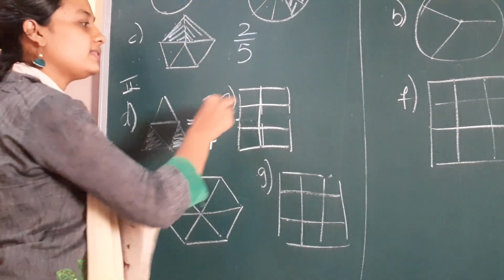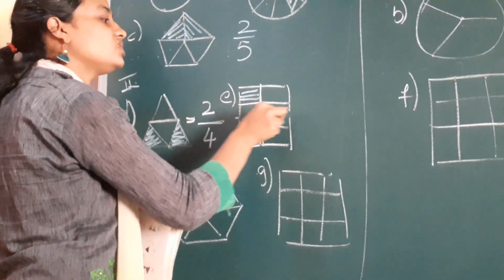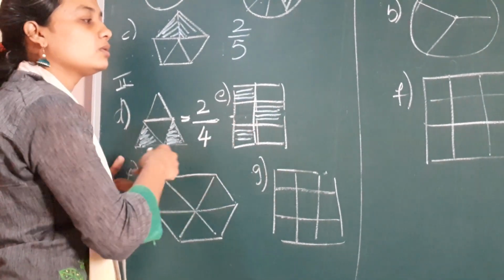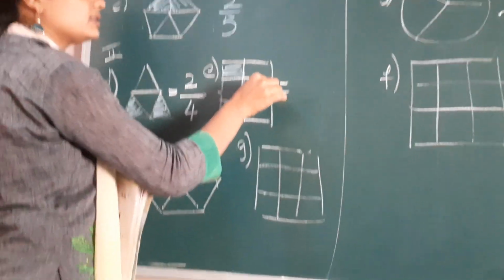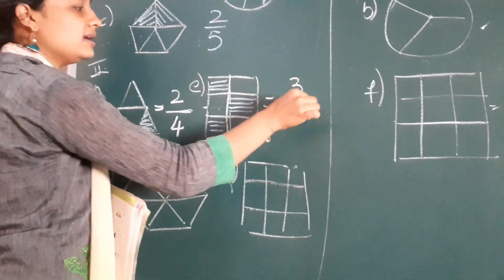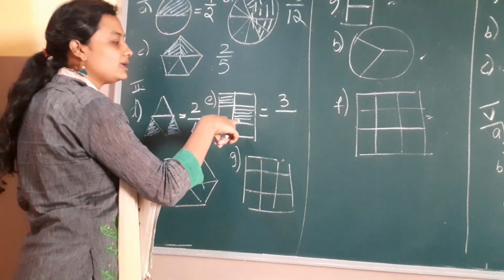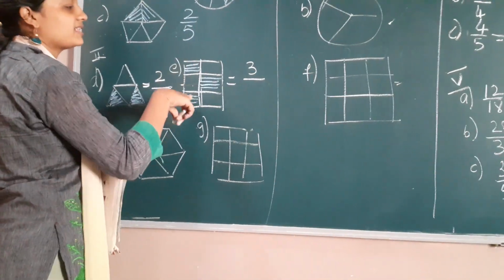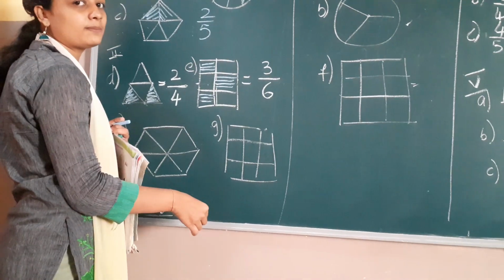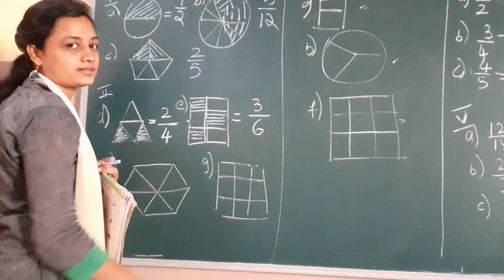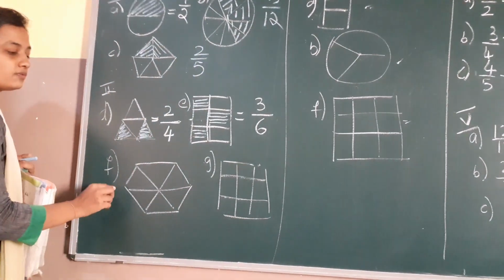In that you can see these 3 boxes shaded. So how will I write? The number of parts shaded is 3. How many parts do I have totally? 1, 2, 3, 4, 5, 6. 6. So what is the number I should write? 3 by 6. Let's go for the next, F1.